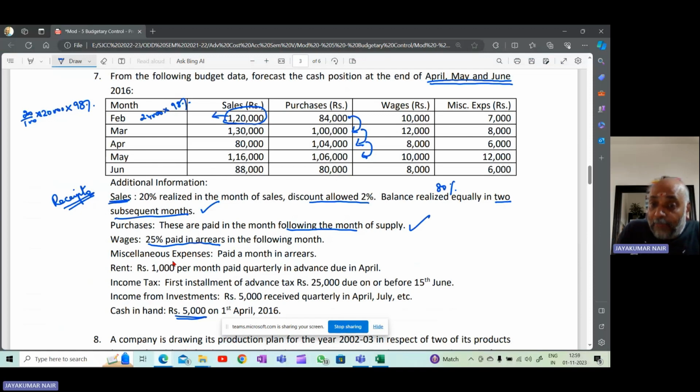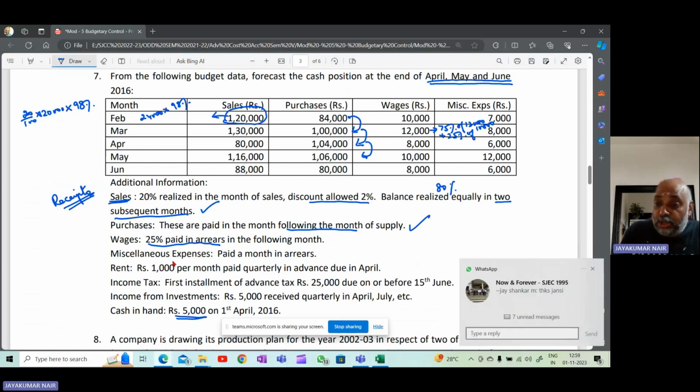So in the month of March, when you're making payment, you will have to pay 75% of 12,000, that is the month's wages, plus 25% of the previous month's wages, because 25% will be deferred. So previous month's 25% you'll have to pay in the month of March, and 75% of the current month you have to pay. So wages, how do you calculate?